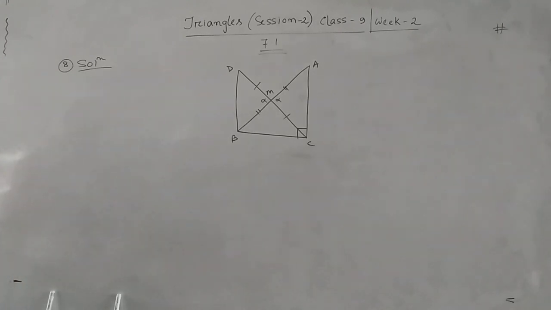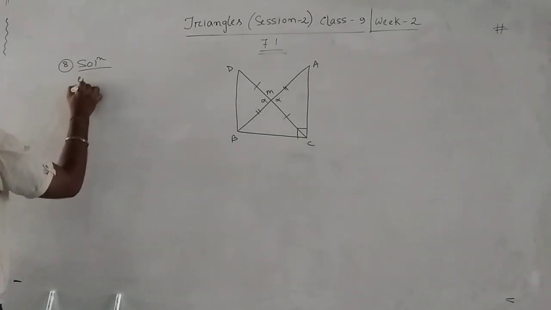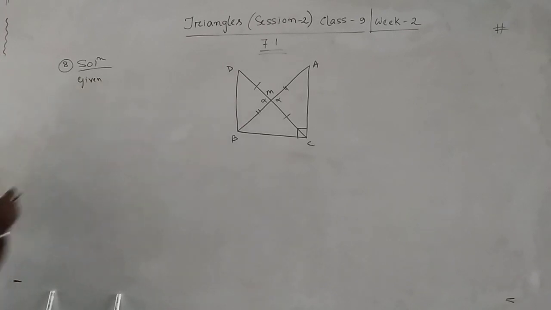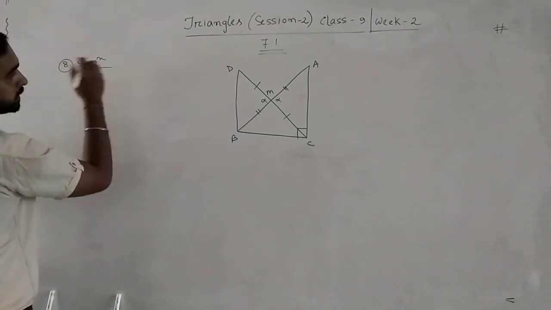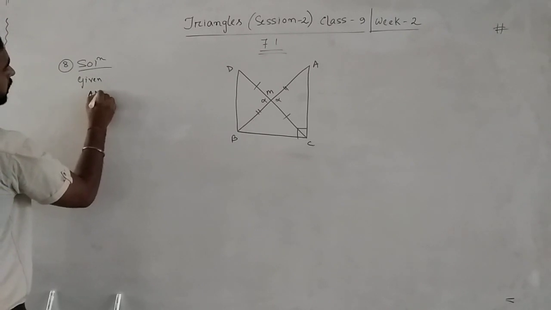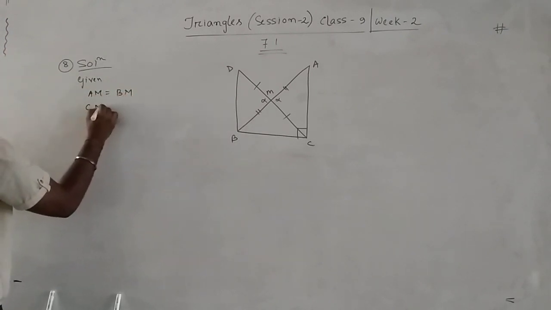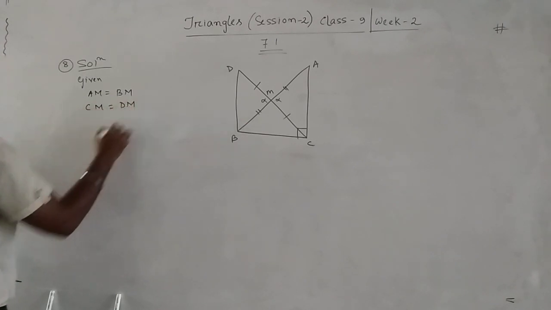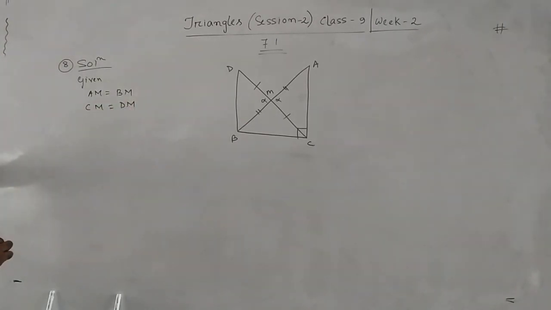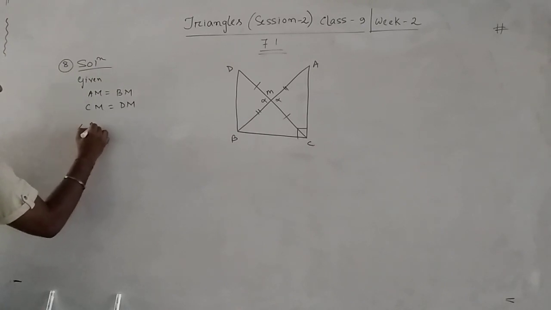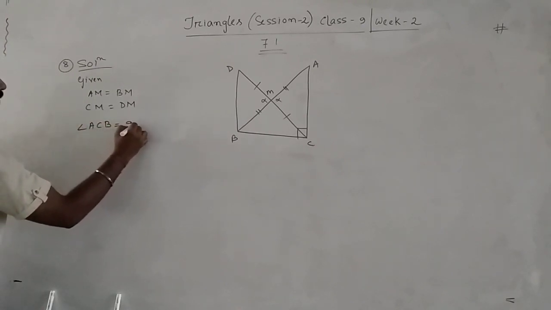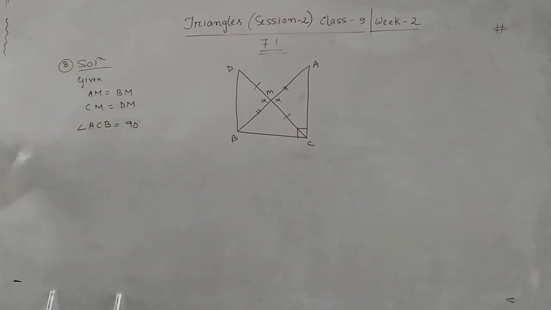So first, what are given? Given means AM equals BM, CM equals DM. AM equals BM, CM equals DM. Then angle ACB equals 90. So these are the given in this question.